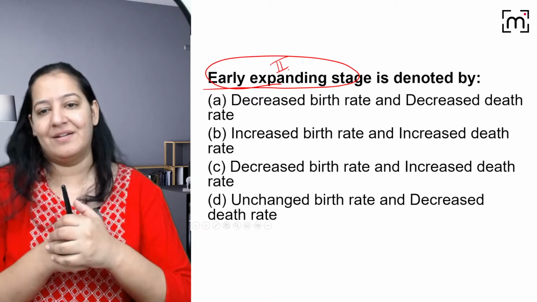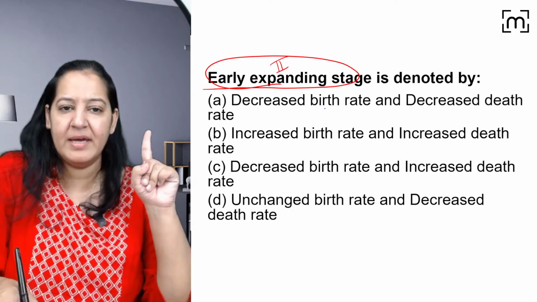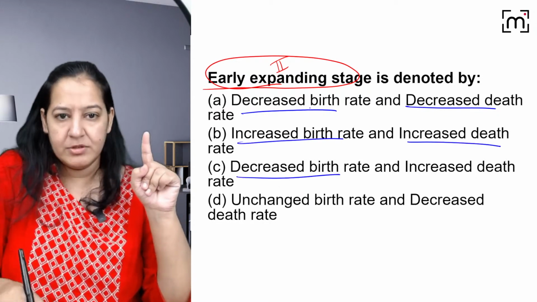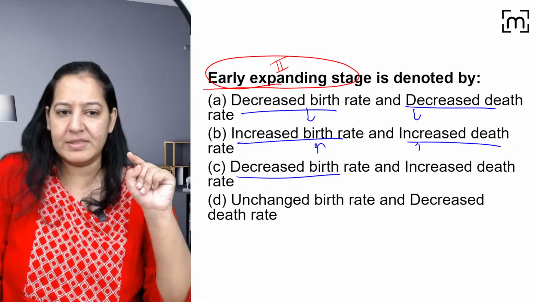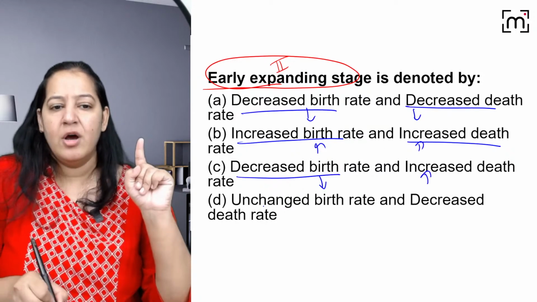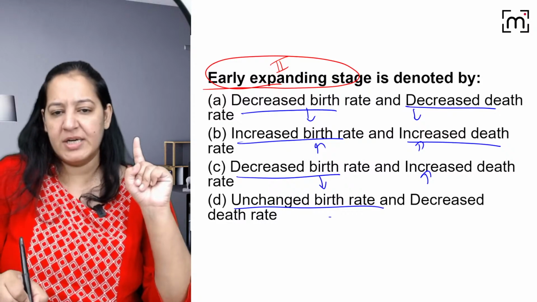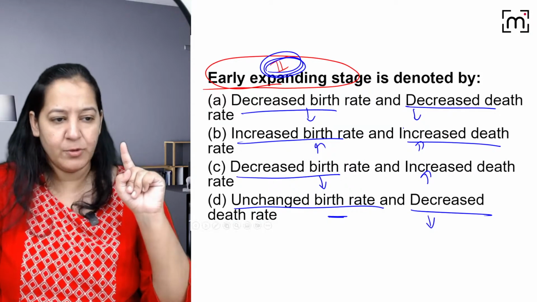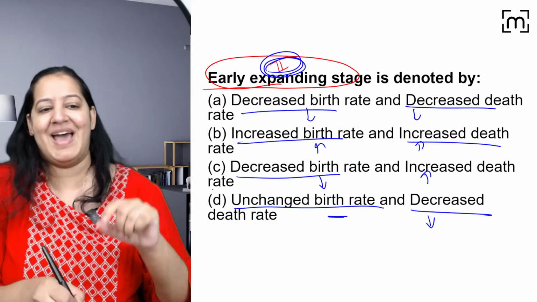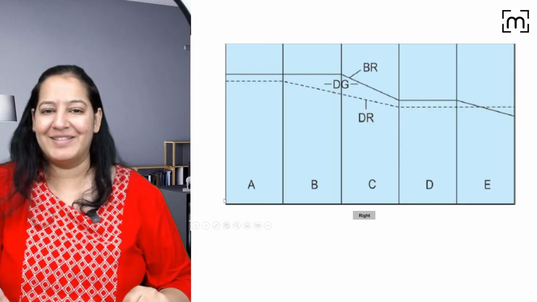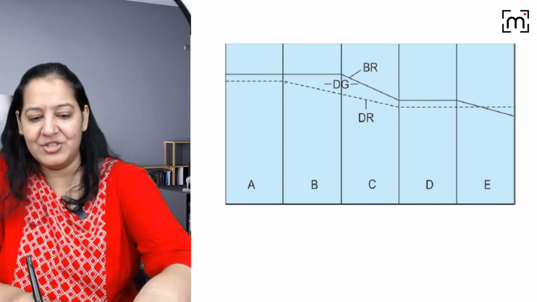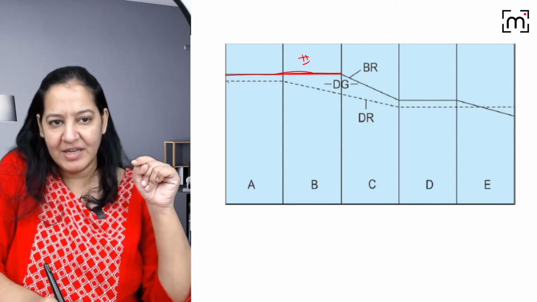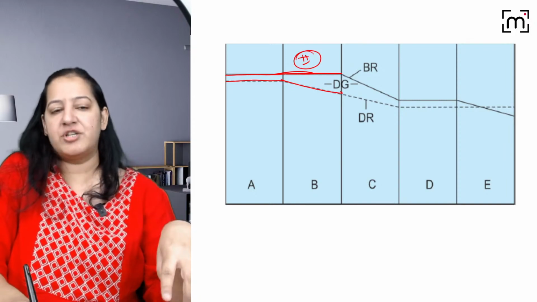So in stage 2, what is there? Can you describe the birth rate and death rate? Options: decrease birth rate, decrease death rate; increase birth rate, increase death rate; decrease birth rate, increase death rate; or unchanged birth rate and decreased death rate. Priyanka and Gajanand are saying D. So the correct answer is D. Can you see the birth rate is still unchanged in stage 2? The birth rate is still the same as that of stage 1, but the death rate started declining. So this is the description of stage 2.